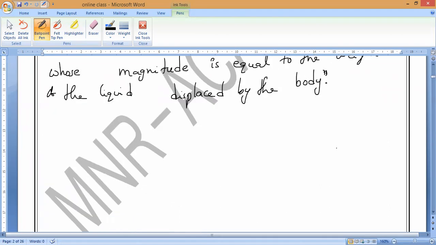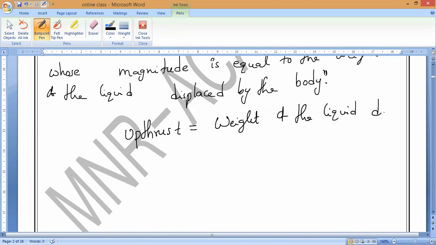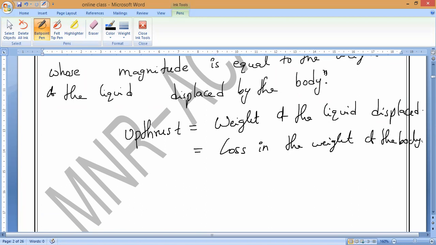Is it okay, guys? So now I can say upthrust is equal to the weight of the liquid displaced. Yes or no? That is what we can say is upthrust, or else we can say loss of the weight of the body. Because in air it has a different weight, and in water or another liquid it has a different weight, which is equal to the loss in the weight of the body. So that is what you have to understand.